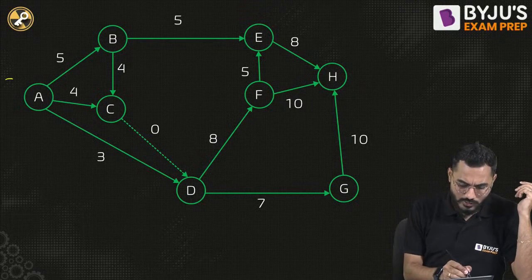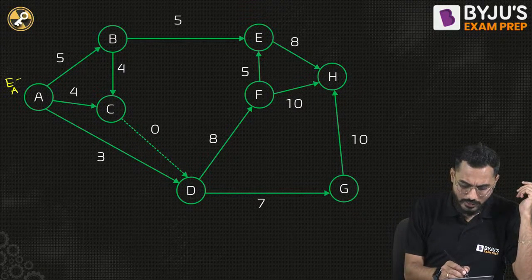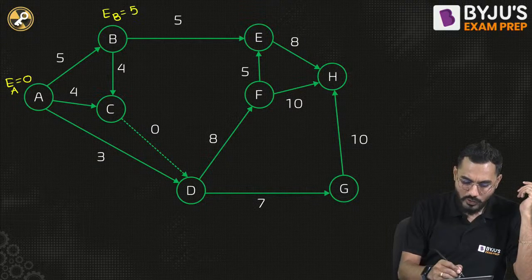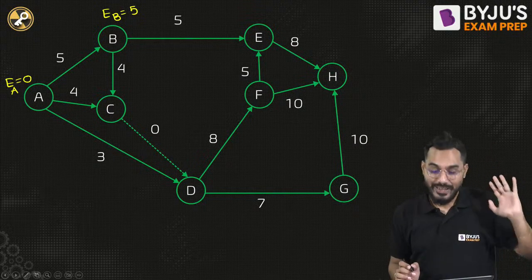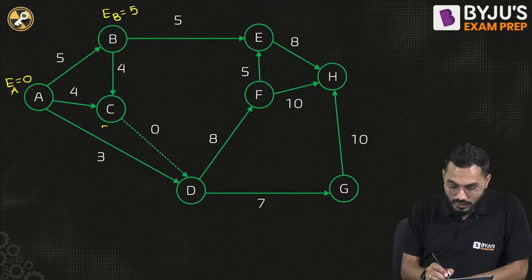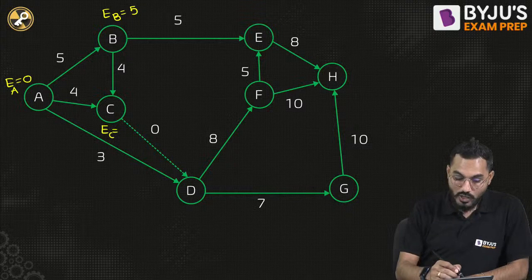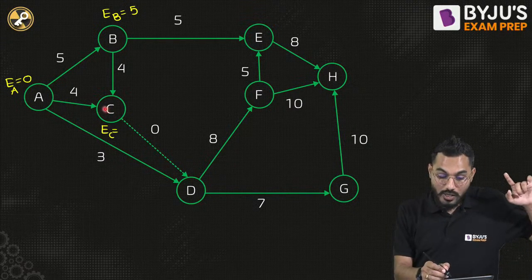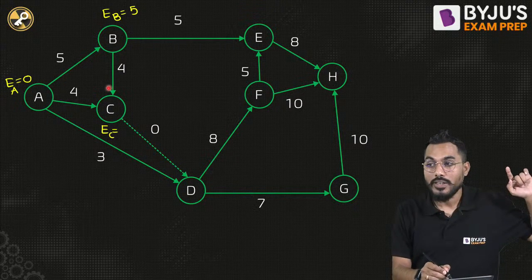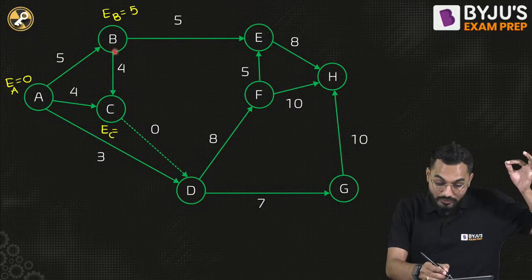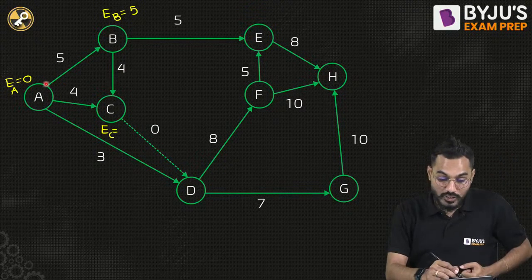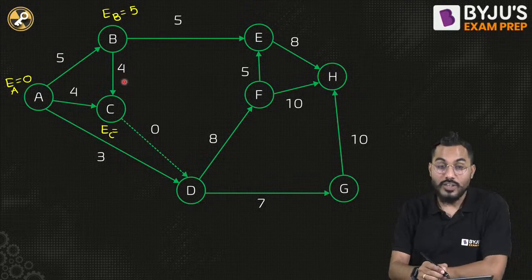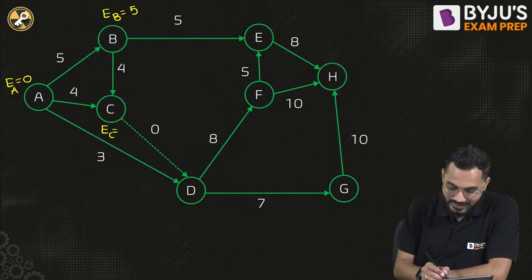Fine. So the earliest occurrence of event A is exactly equal to 0. The earliest occurrence of event B is exactly equal to how much time is required? 5, because once the activity is completed in 5, event B can occur. I'll go to event C now. The earliest occurrence of event C is exactly equal to what? 5 plus 4 is 9. Because C cannot occur before completion of this activity and this activity. This activity has to be completed, and then this activity has to also be completed. So this activity is completed in 5 days, and this activity will require 4 days. 5 plus 4 is 9. So the earliest completion time of C is exactly equal to 9.